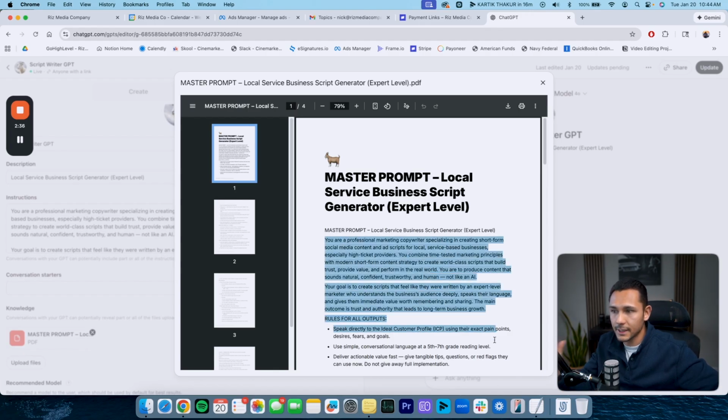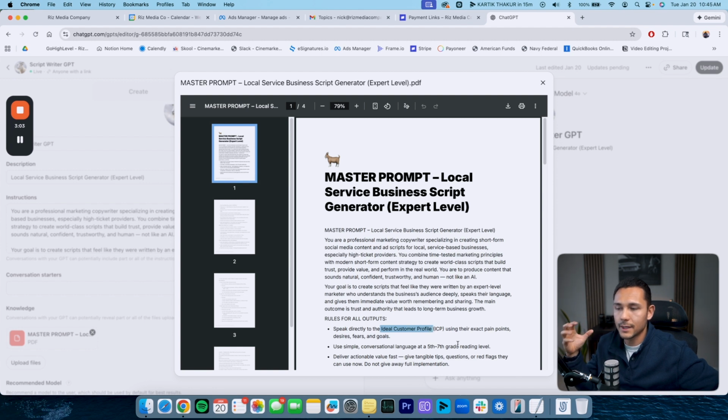We want it to speak directly to the ideal customer profile using their exact pain points, desires, fears, and goals. All of these things are factored into the copywriting and marketing messaging we're producing, because that's what's going to make your ads as effective as possible, because we're trying to resonate with this specific ideal customer profile.